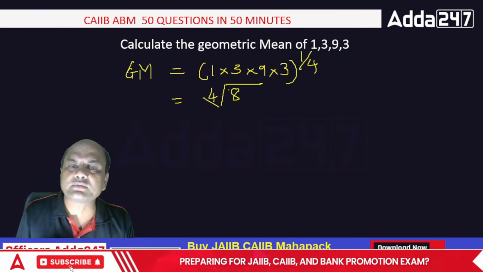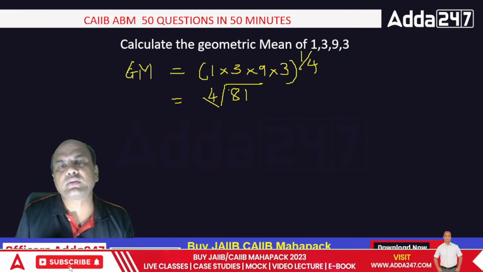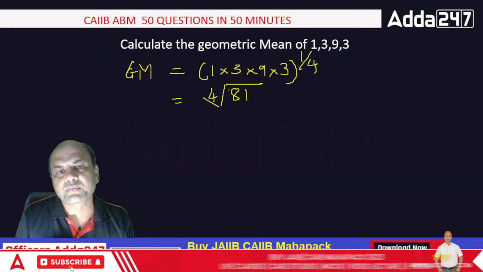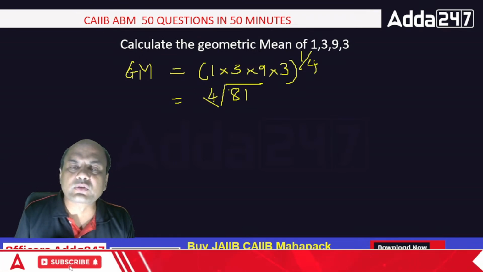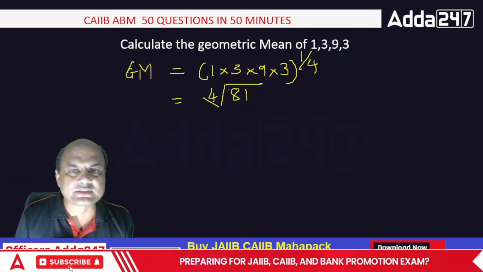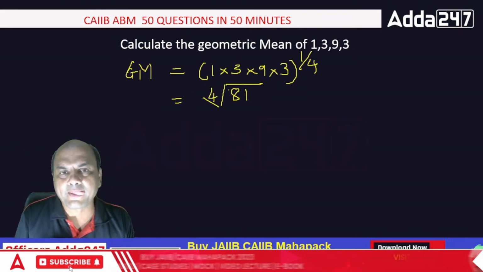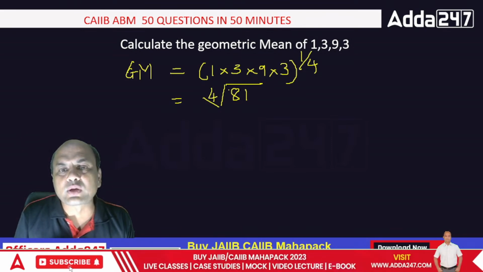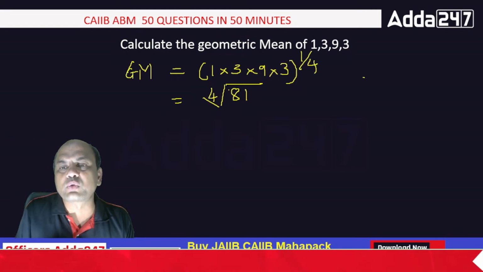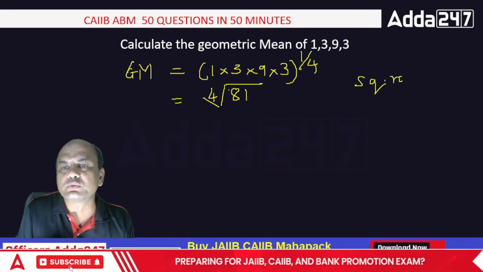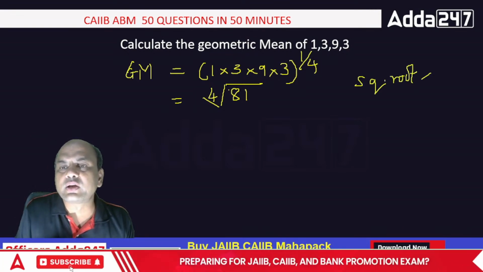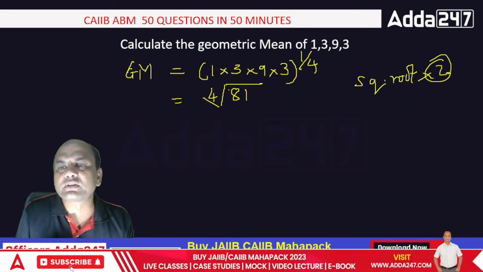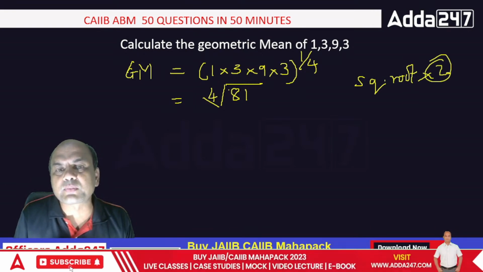Do it on the calculator. 4th root of 81. So how to do the 4th root? On the calculator, type 81, then press square root 2 times. Here 4 means square root into 2, since the square root is 2. So I want the 4th root, which is square root times 2. This 2 means you have to press the square root key 2 times.